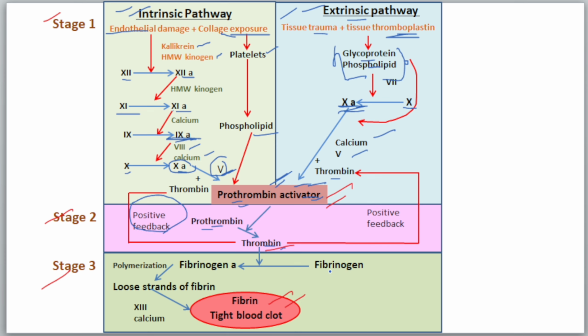Then the thrombin helps in the conversion of inactive fibrinogen into active fibrinogen, which becomes polymerized and forms loose strands of fibrin. These loose strands of fibrin, in the presence of factor 13, which is also called the fibrin stabilizing factor, and factor 4, which is also called calcium, form a tight fibrin blood clot and complete our blood coagulation. So finally the process of blood coagulation is completed.